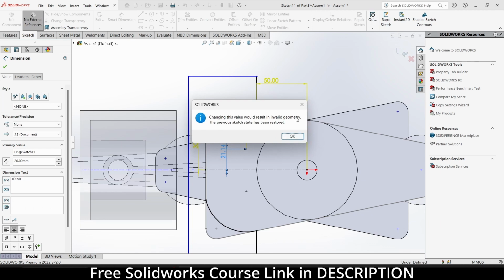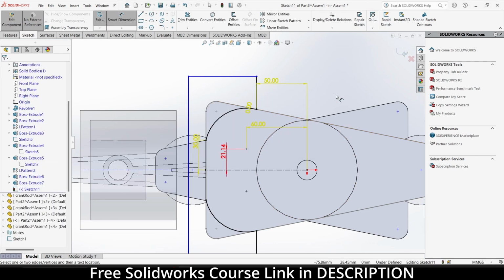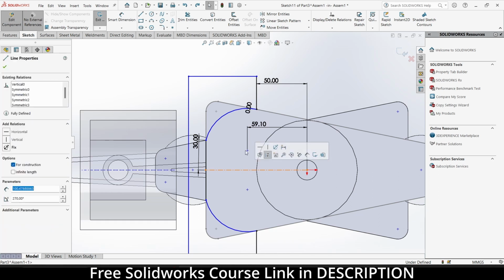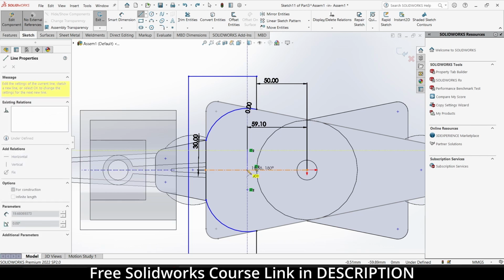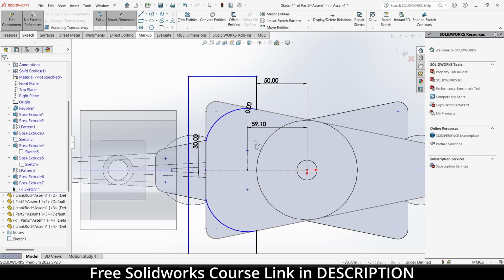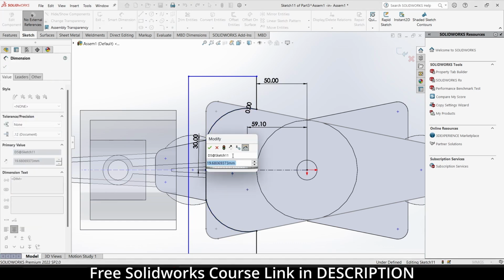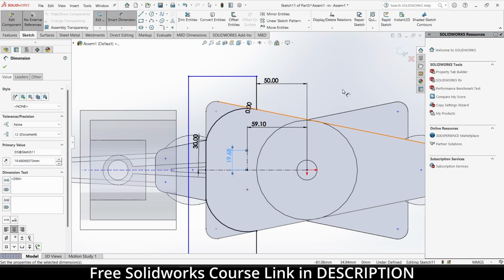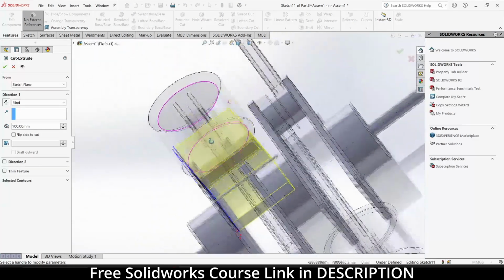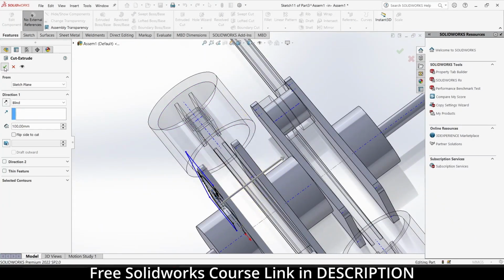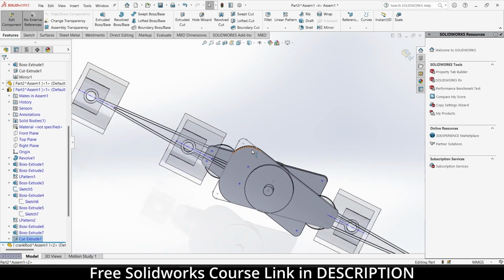20. Let's Control Z. 19.68. Okay. So these are the dimensions that we are going to use. Now what I will do, I will go to the features, click next to it. Make sure it doesn't go that deep. I think this is fine.